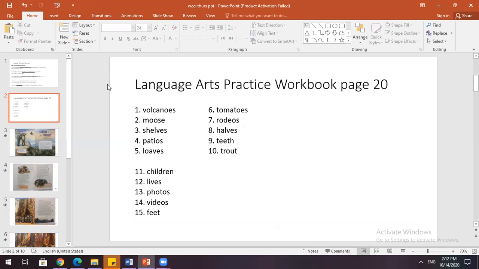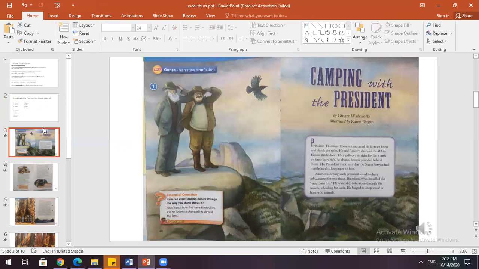Okay, so check your week 5 folder. There will be a worksheet for homework for these more plural nouns for you to complete. But now let's move on to Camping with the President in our literature anthology textbook. All right, you can open your book if you cannot see what's on the screen here, to make it clearer for you to follow along.